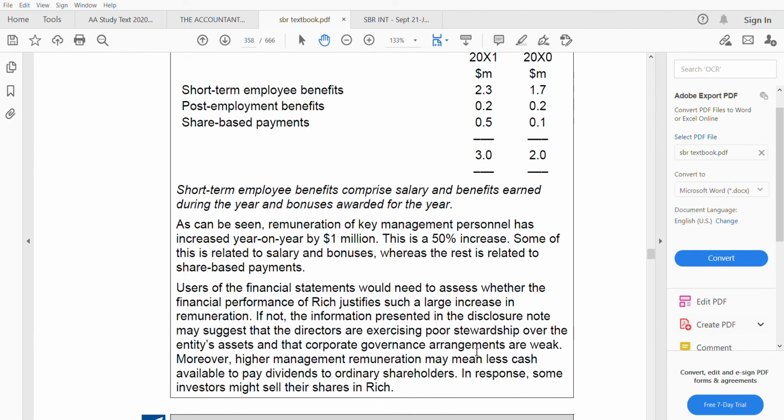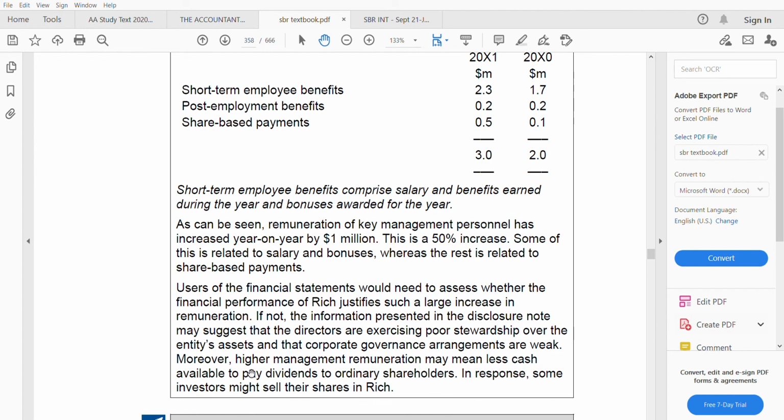That's why they are charging such a huge amount while the company is not performing well. See, if the company is performing well and you are being given high remuneration, it is justified, right? Because you have helped the company to improve financially. So it justifies that you are also charging a high remuneration. But if it's the other way around, the company is not doing well, but your remuneration keeps on increasing every year, it does not justify.